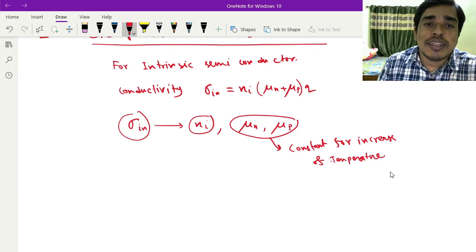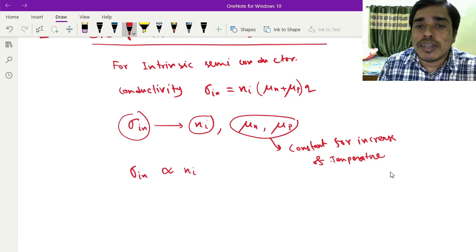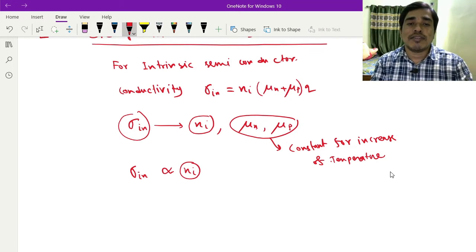So the mobility of electrons and the mobility of holes will be constant. Here you see that sigma, the conductivity of the intrinsic semiconductor, is proportional to the intrinsic carrier concentration.